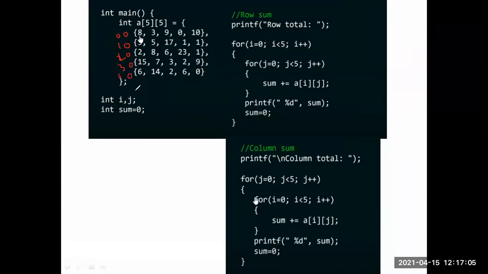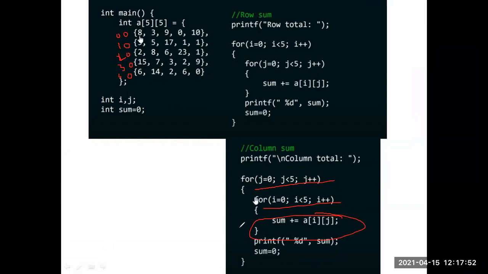See here, in this the column is constant, but the row is incremented by 1. So in this way, first you take the column as the main loop, then the sub loop is the row, because here in this example we add the column values only. In this example it was row sum, here it is column sum. So I am taking the main loop as column, then the sub loop is row, then we add the sum. So this is the program for adding two-dimensional arrays.